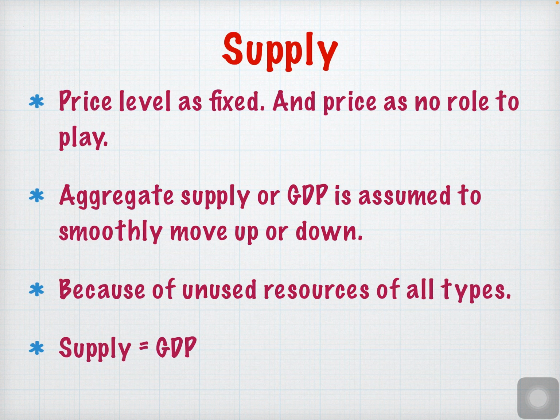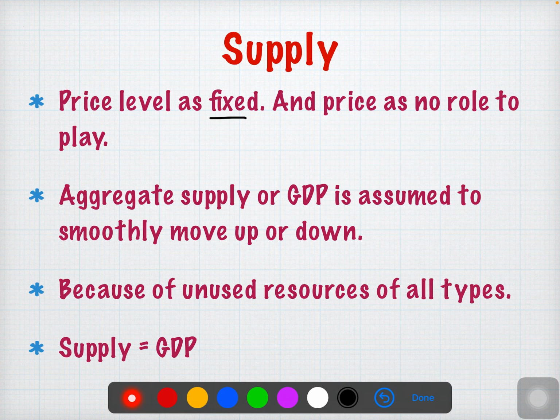When the price level is fixed, that means it is constant. Otherwise, there is no role for that. In this particular topic, supply side of macroeconomic equilibrium, we have to assume that price is fixed. In that case, we have to think that the price has no role to play. It is constant in this particular topic.